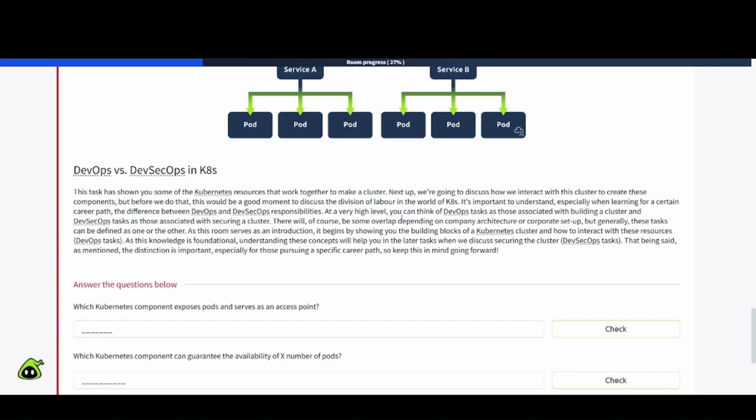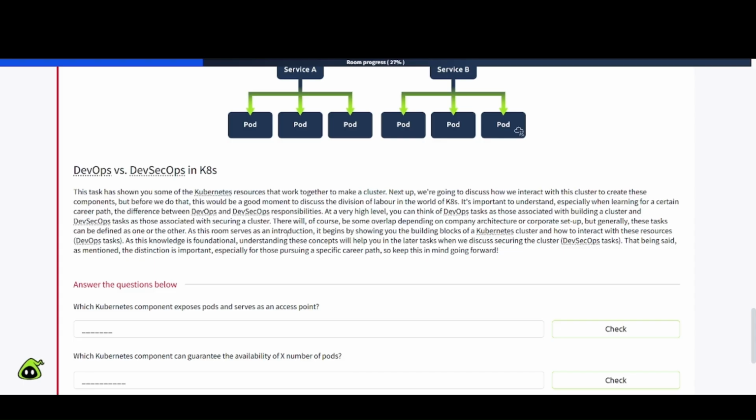At a very high level, you can think of DevOps tasks as those associated with building a cluster and DevSecOps tasks as those associated with securing a cluster. Okay, it makes sense. There will of course be some overlap depending on company architecture or corporate setup, but generally these tasks can be defined as one or the other.